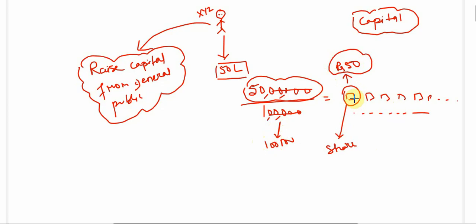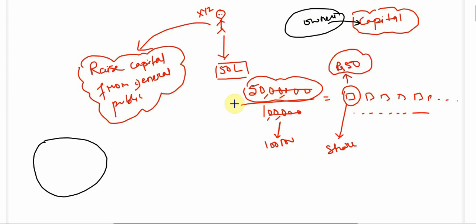Now let us see why each unit is known as a share. Whenever a company is trying to raise capital from the general public, why will the general public invest in the company? Because the company is ready to pay some return to the investor. So whoever purchases the shares becomes a part owner, because we all know that whoever contributes capital to a business organization is also known as an owner of the company.